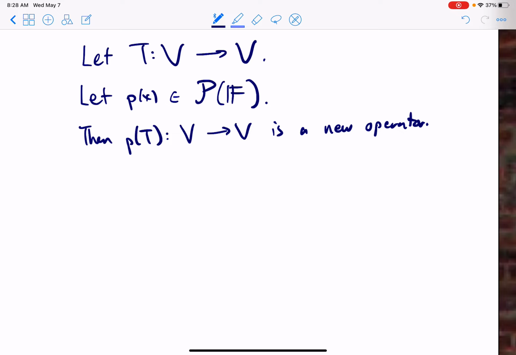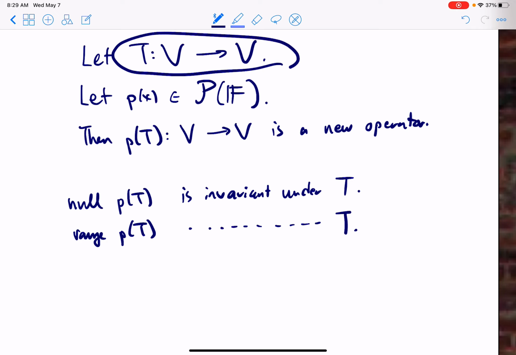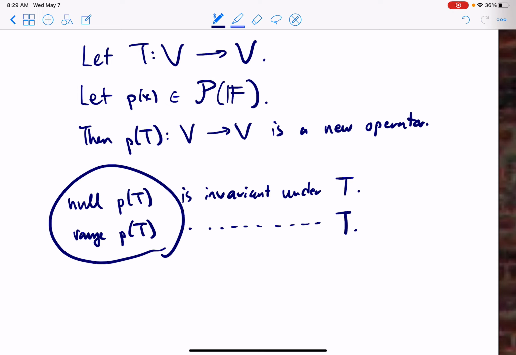And here's the thing. The null space of p of t is invariant under t, and the range of p of t is invariant under t. So we started with an operator t, and we'd like to know invariant subspaces for it. It turns out that for any polynomial, we can create a new operator, and immediately its null space and its range are also invariant under t.